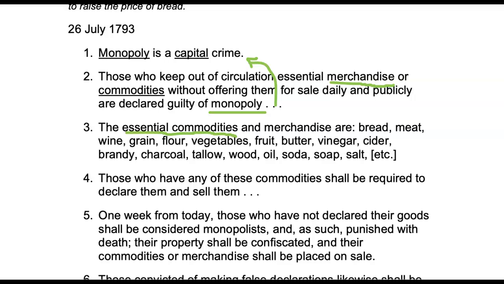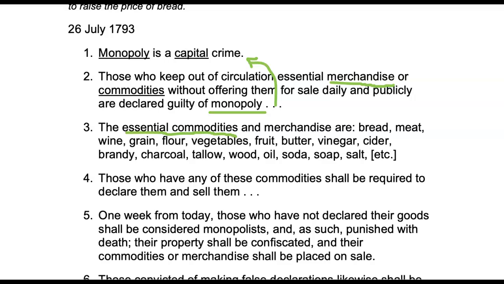Number three lists the essential commodities. So it's telling us what is completely needed. Think about in the times of our pandemic in the last couple of years where we had essential workers. Essential meaning completely important to a society, have to function in order for everyone else to function. It's a similar idea here.